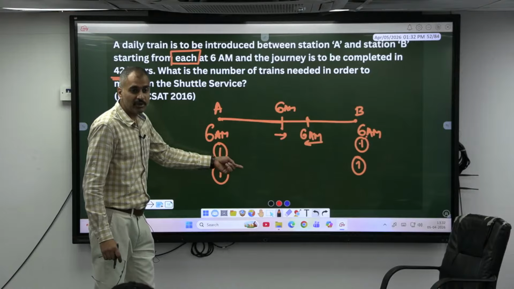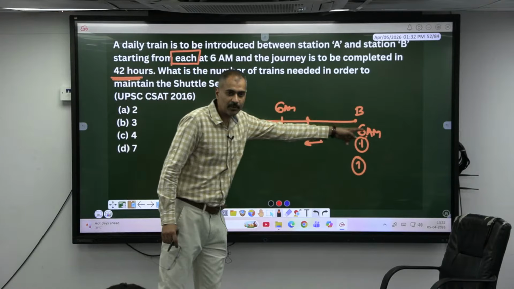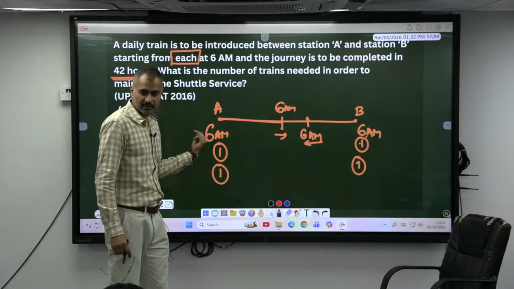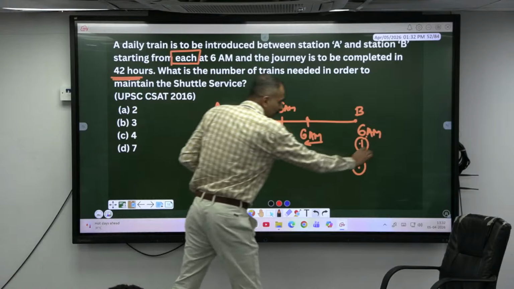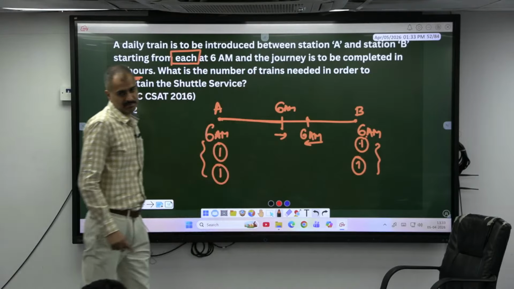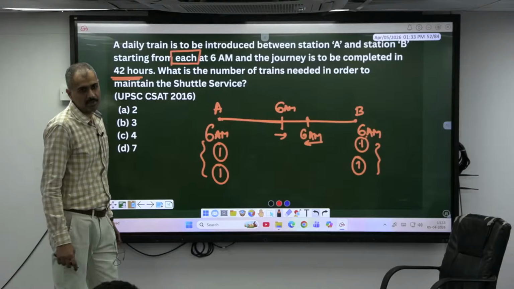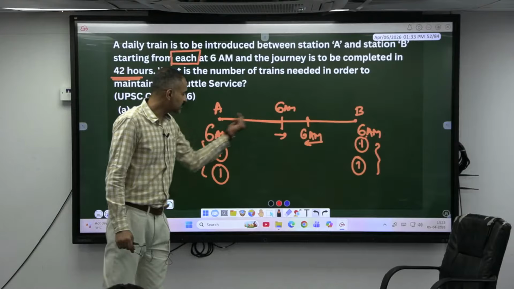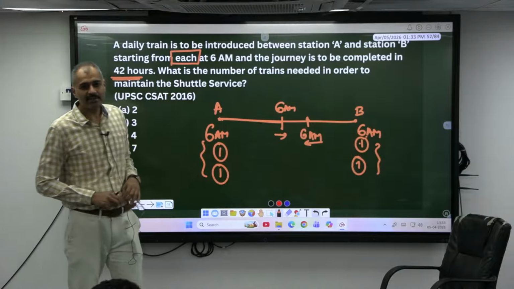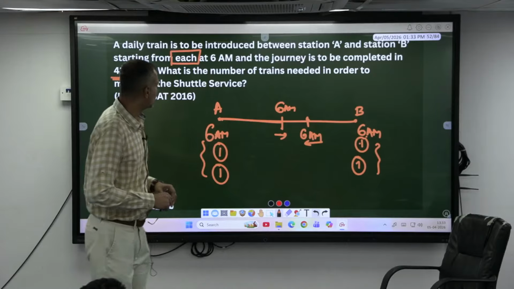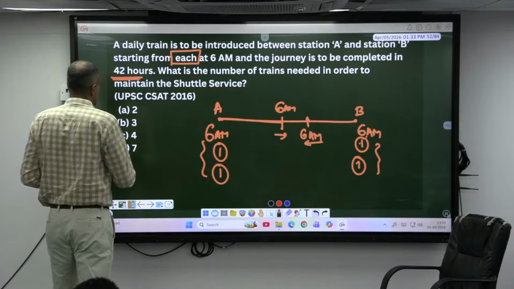So in 42 hours anyway this train will reach this point, this train also will be reaching this point. So in 24 hours you have to have how many trains? 4 trains. Before starting the next one, already this train will be reaching here. Okay, understood? So in 24 hours how many trains required? To maintain the service we need 4 trains.